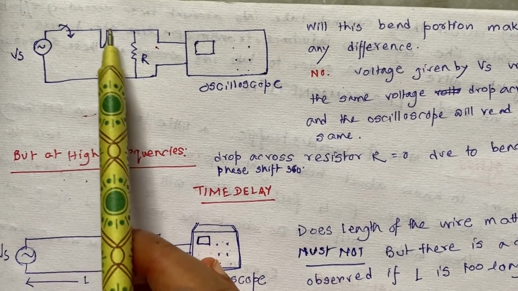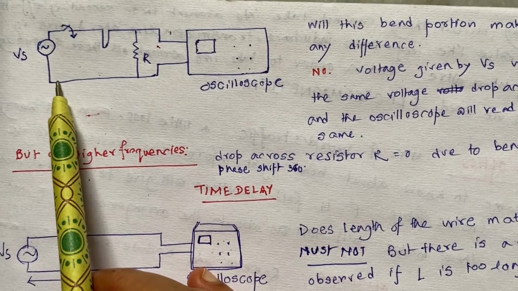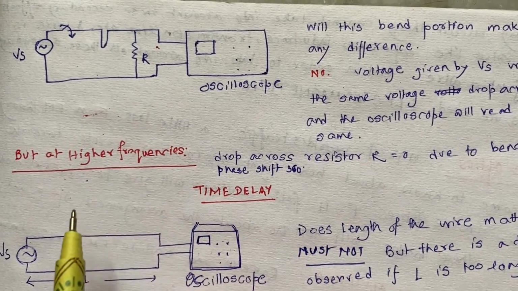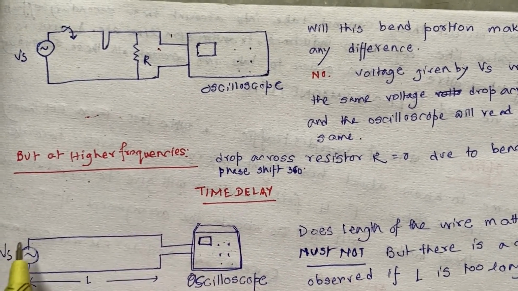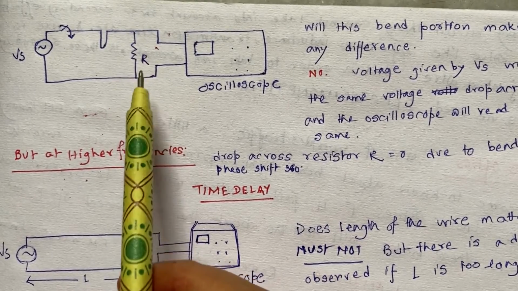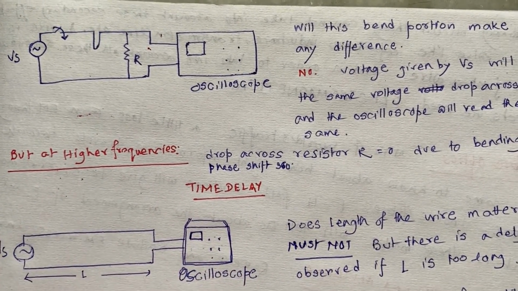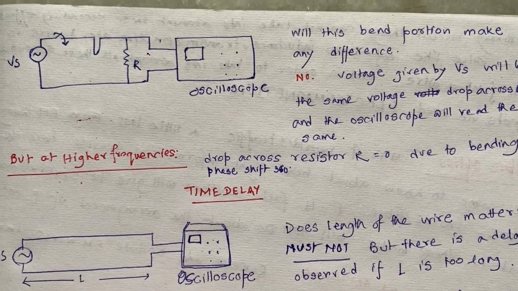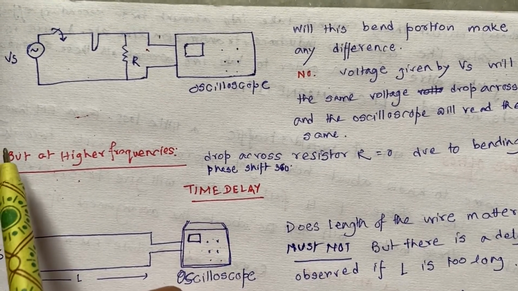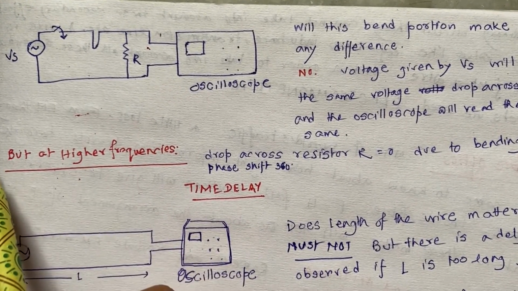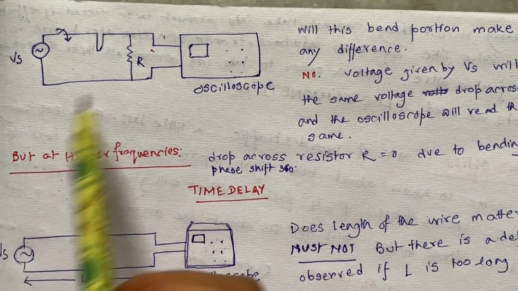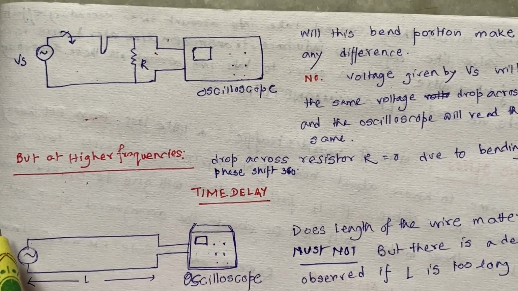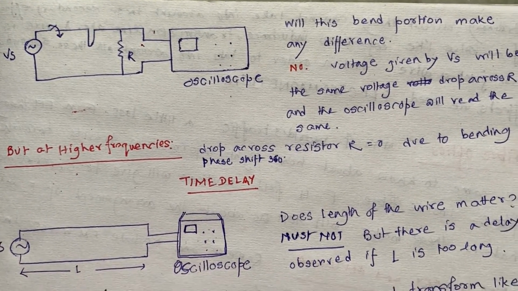Circuit theory says that because of this bending, this voltage drop will be exactly equal to the voltage drop across this resistor R. But at higher frequencies, this is not true. The voltage drop across this resistor R is 0. That is due to the bending of this wire, a phase shift of 360 degrees is introduced, because this will act as an inductor. This wire will act as an inductance at lower frequencies, whereas at higher frequencies it will act as a transmission line.